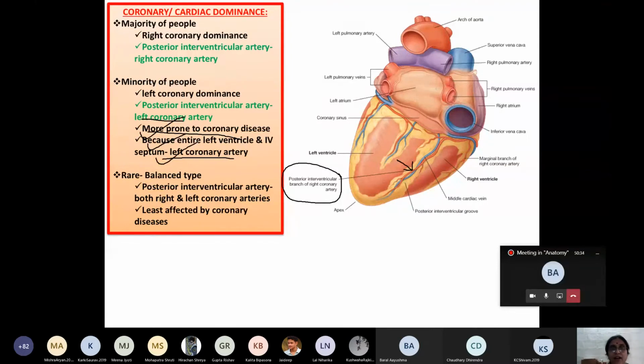However, in some individuals, the posterior interventricular artery is provided by small branches from both the right and left coronary arteries. This is the balanced type of cardiac dominance, and those individuals are least affected by coronary disease. This is a very, very important applied aspect. We may ask for short notes on cardiac dominance or coronary dominance.